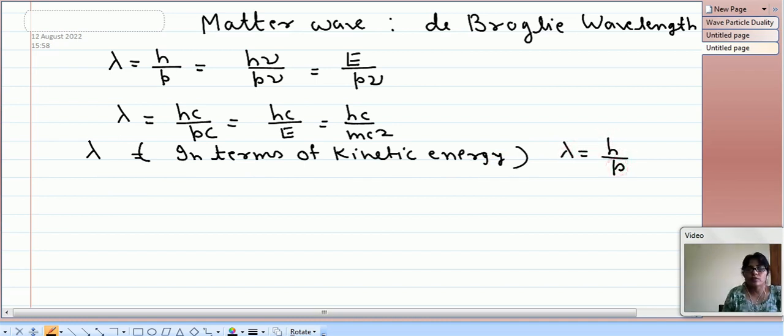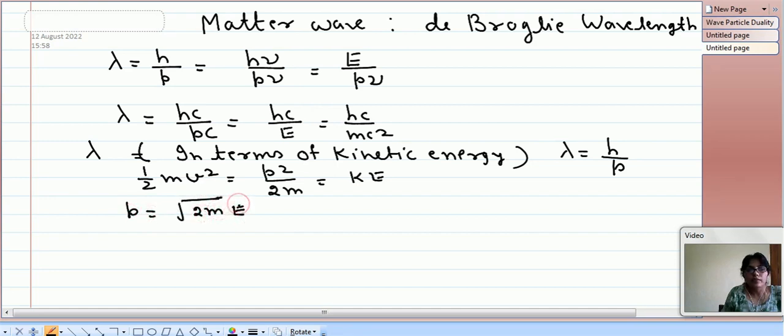This is the basic equation, and if K is the kinetic energy, which is equal to half mv square, where mv is equal to p, this can also be written as p square by 2m, that is equal to kinetic energy, and therefore p is equal to under root 2mE, where E is kinetic energy. So in such case, lambda is equal to h upon p, where p is under root 2mE. So we have one more relation, that lambda is equal to h upon under root 2mE.